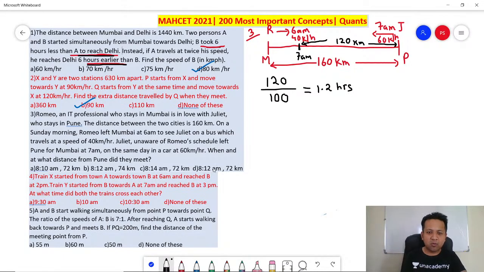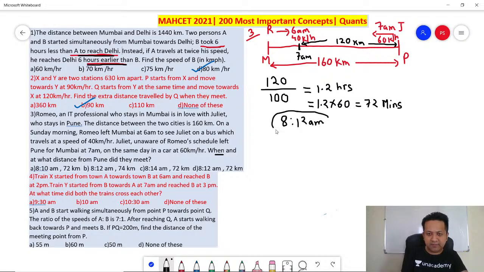So they are asking when and where. Also the distance. In 1.2 hours, if you have to convert it to minutes, it is into 60. 1.2 into 60 comes out to be 72 minutes. From 7 a.m., 72 minutes would mean 8:12 a.m. Correct?